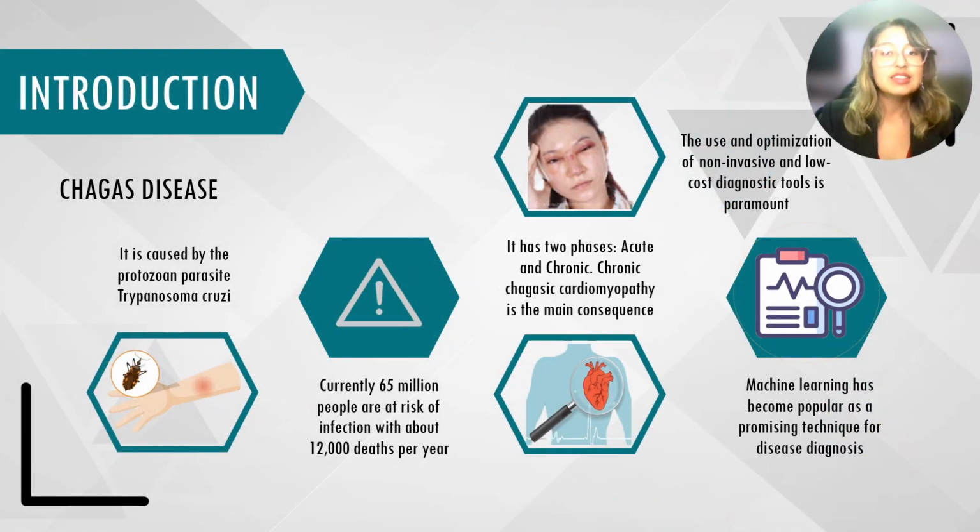Chagas disease affects 65 million people, causing 12,000 deaths annually. Untreated, it becomes a chronic condition, leading to chronic Chagasic cardiomyopathy in 20 to 40% of cases. This work focuses on addressing Chagas disease, classified as a neglected tropical disease.